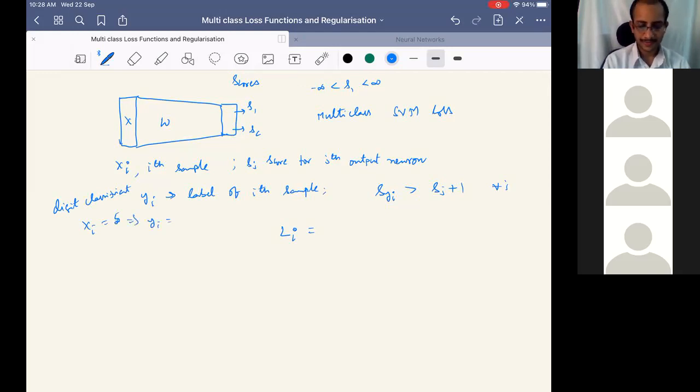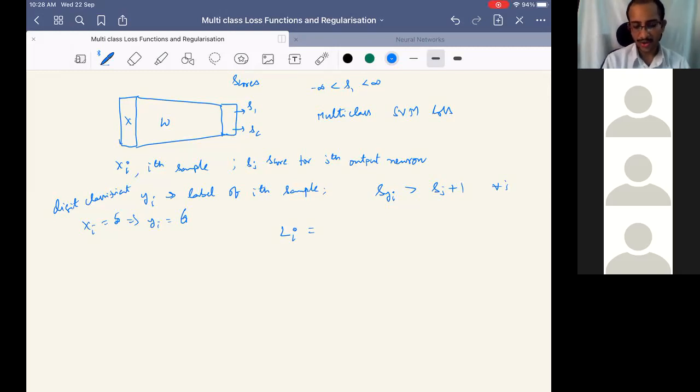It's 0, 0, 0, 0, 0, 1, with a 1 at the fifth location. Actually, if I write the label directly without one-hot encoding, yi equals 6, or with one-hot encoding, yi has a 1 at the sixth location.